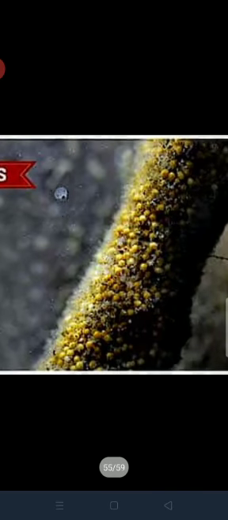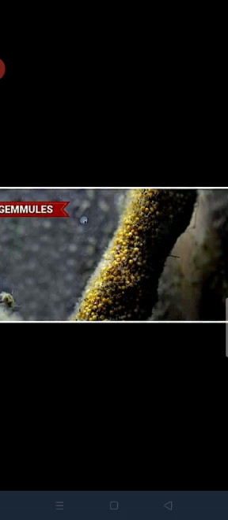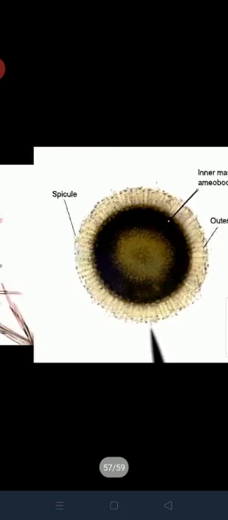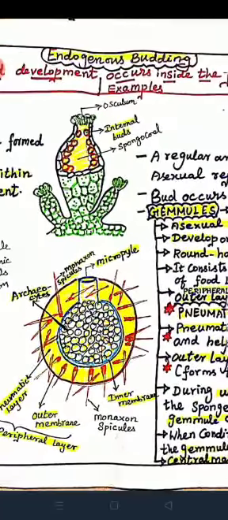This is the real look and appearance of gemmules. I hope you understand now where the gemmules are formed. Gemmules are formed inside the sponges. It is actually an internal bud.